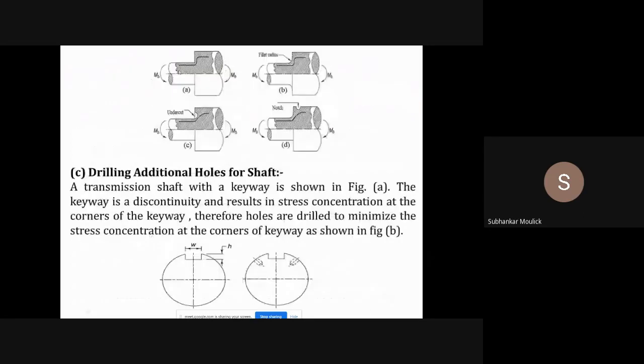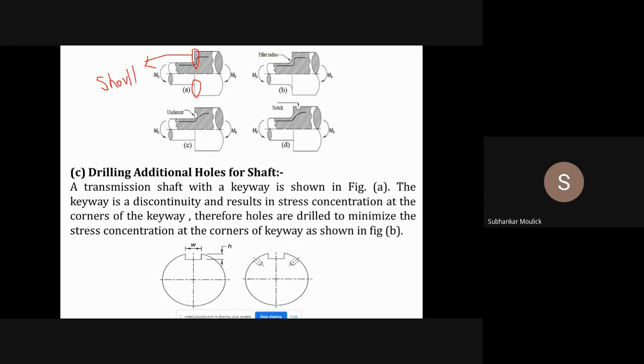For example, this is a stepped shaft. This is shaft number 1. This is shaft number 2. Obviously, shaft number 2 has a bigger diameter as compared to shaft number 1. And the dividing region between shaft number 1 and shaft number 2 is this particular region. Can you see this region? This region is known as the shoulder. We call it, in mechanical terms, the shoulder.